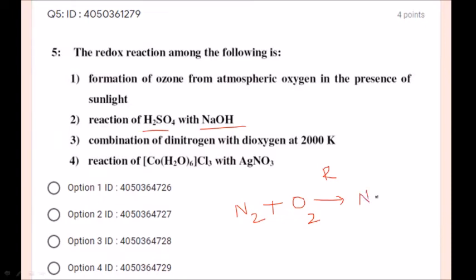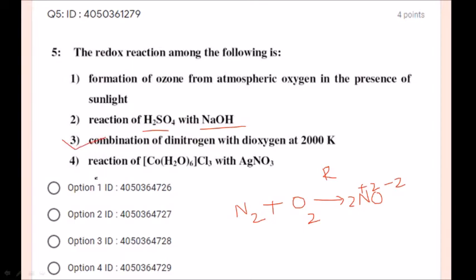Yes, 2 moles of nitrogen oxide. So what is the oxidation state of nitrogen oxide? Yes, N is +2, whereas oxygen is -2. That means from 0 to -2 of oxygen, 0 to +2 of nitrogen is taking place. That is reduction and oxidation in the same reaction taking place. So the option number 3 is going to be correct option.